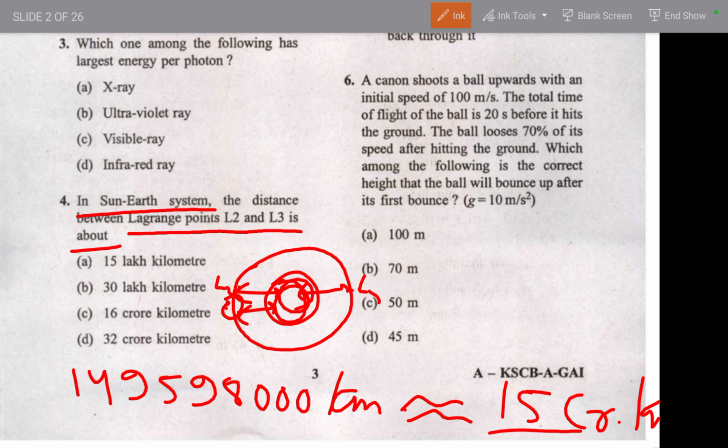So overall we can go with D. You can eliminate 15 lakh kilometers, because the distance between earth and sun is approximately 15 crore. The second is also incorrect.